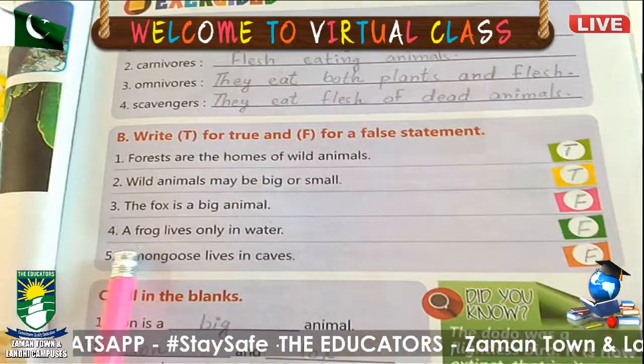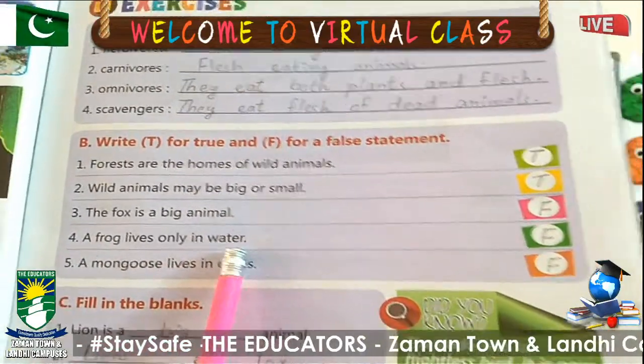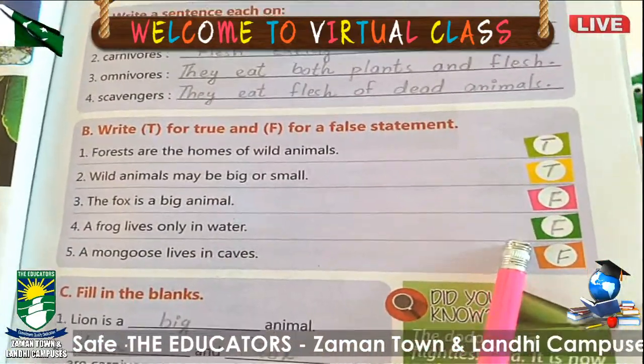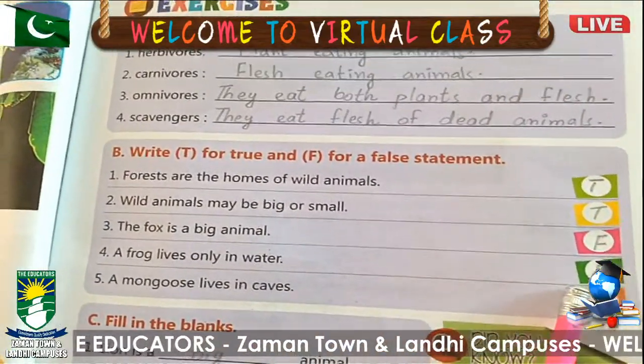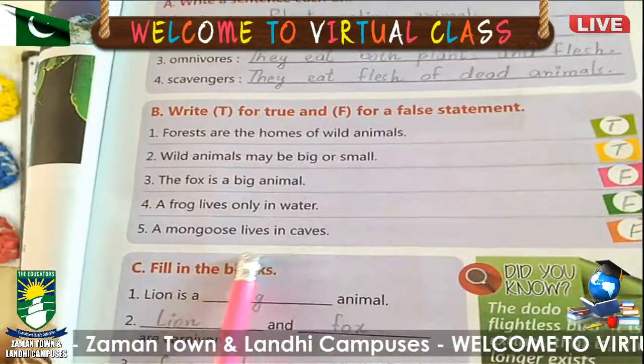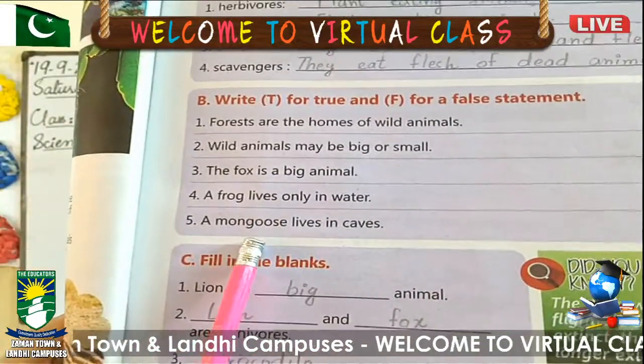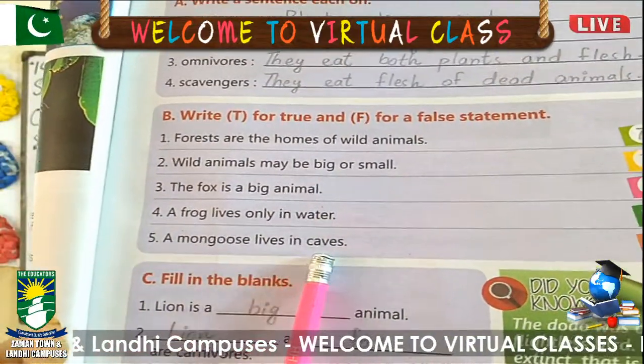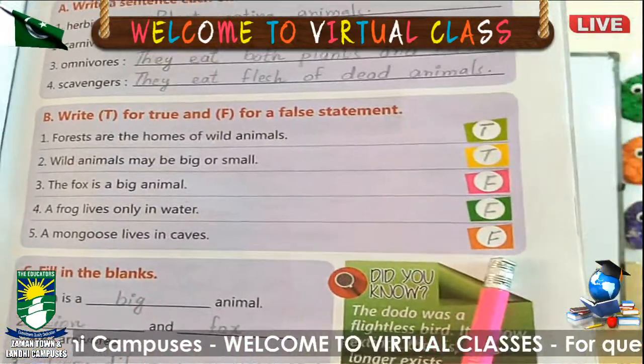Number 4, a frog lives only in water. No, a frog can also live on land as well as in water. So this is also false. Number 5, a mongoose lives in caves. No, it lives in holes underground. It doesn't live in caves. So write F. False.